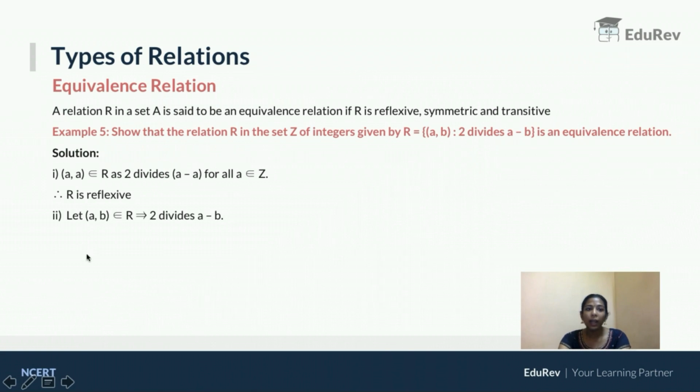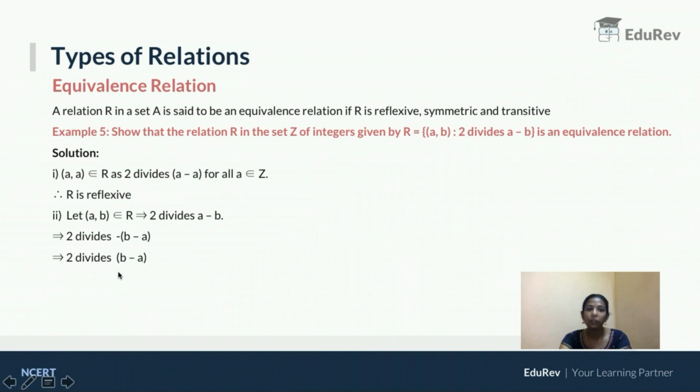Now, I am assuming that ordered pair (A, B) belongs to R. From that, what can be the conclusion I can get? If (A, B) belongs to R, it should satisfy the given condition. That means 2 divides A minus B. If 2 divides A minus B, can I write 2 divides minus of (B minus A)? I am just taking minus common. So, if I take minus common, here it will be B and here it will be minus A. If 2 divides A minus B, it will divide minus of (B minus A). If 2 divides minus of (B minus A), will it divide B minus A?